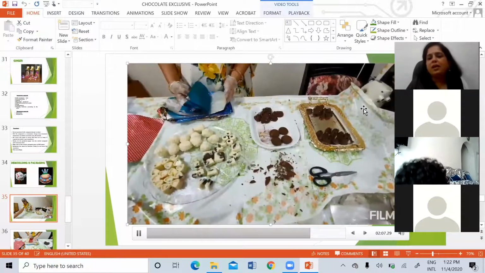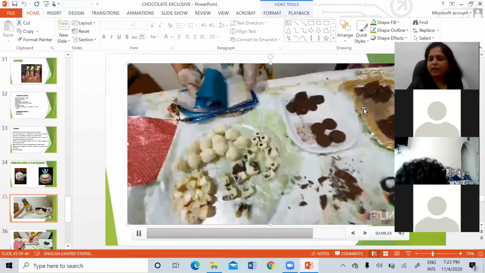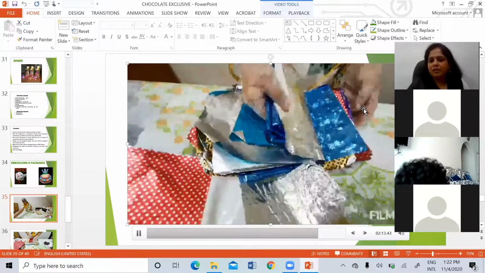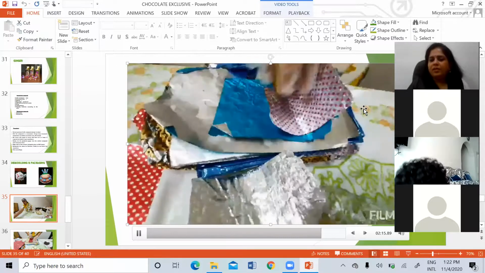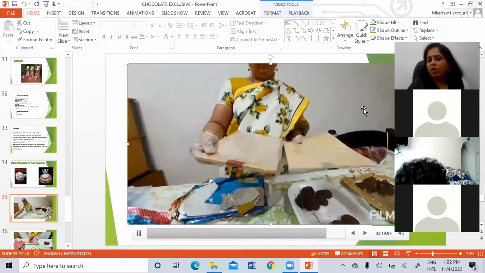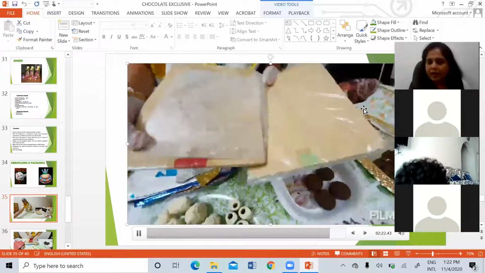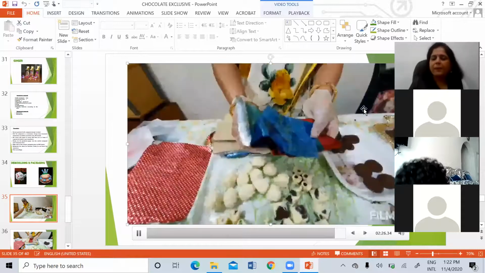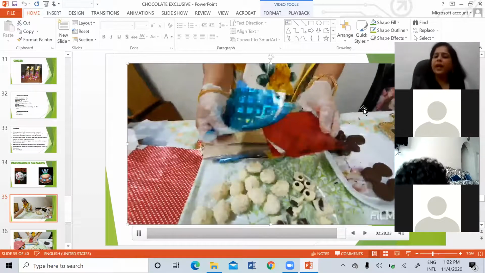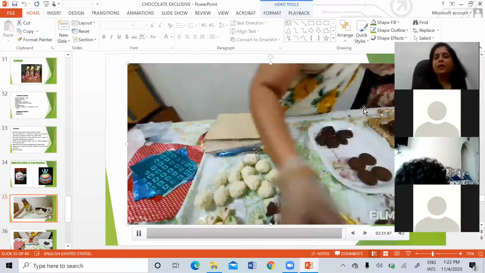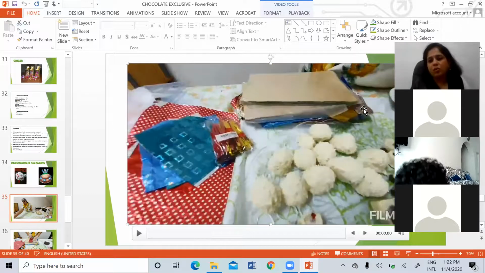So these are the wrapping materials which you get online. You get it as a booklet also, with, you can see, those green color, red color there. The whole booklet will have that one particular color. Otherwise, you can use these shining papers. If you don't have them, you can get gift wrappers also.